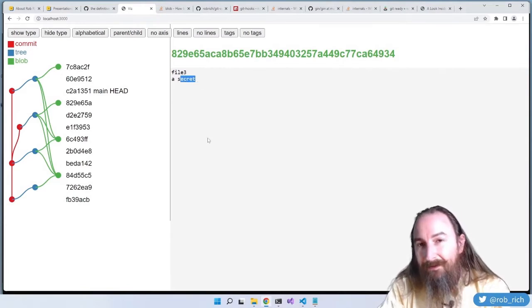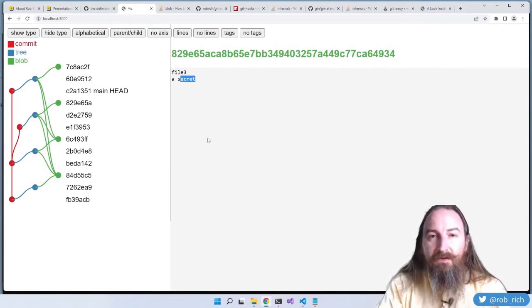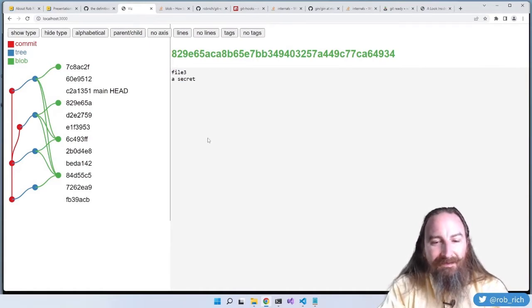If you've committed a secret to Git, consider that secret lost and roll the keys. Don't try to squash it out. Don't try to force push. That secret is lost. Git is really good at keeping track of these things.